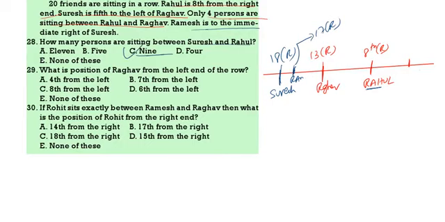What is the position of Raghav from the left end? There are totally 20. So what is Raghav's position from the right? 13. So 20 minus 13 plus 1, that is nothing but 8th. So 8th is the correct answer.